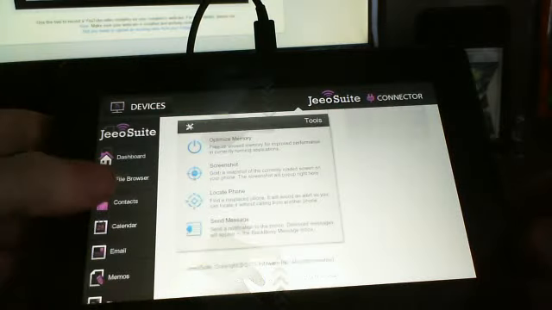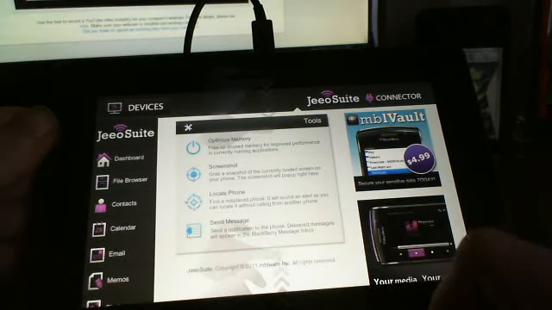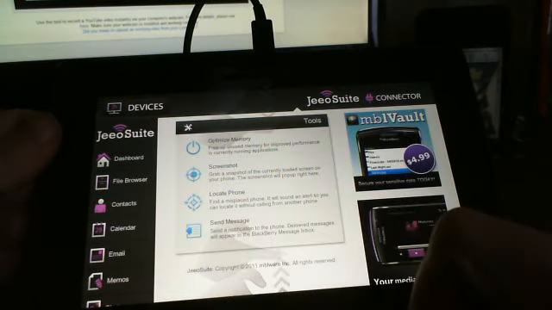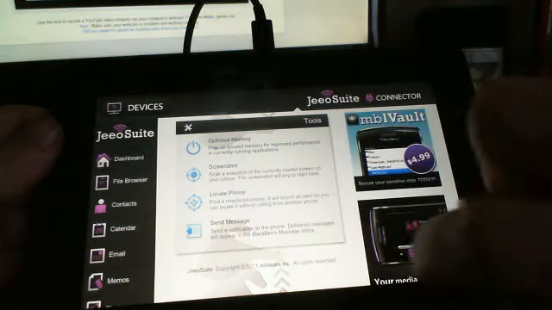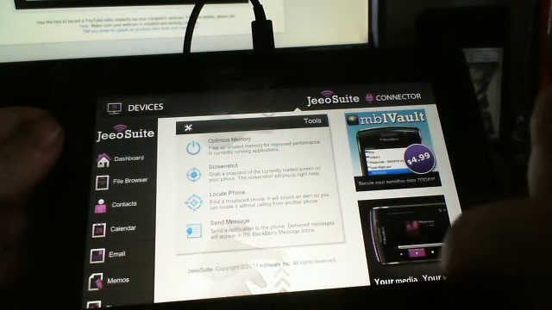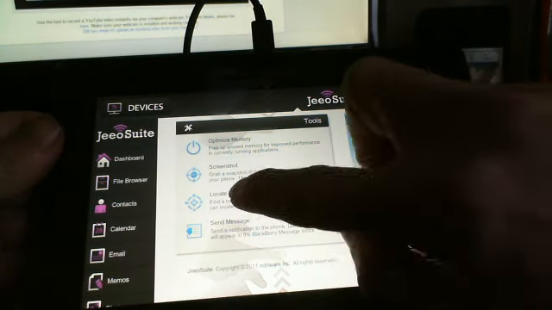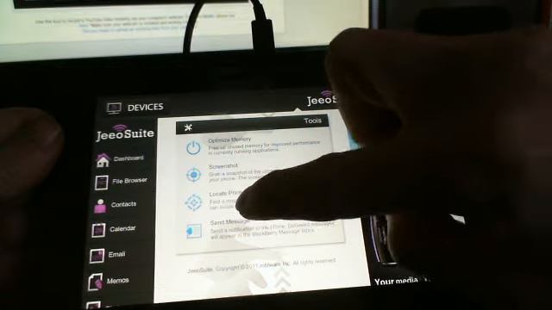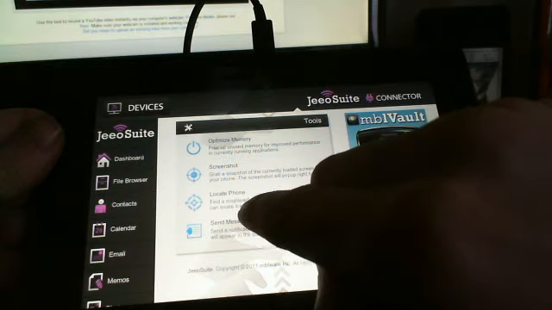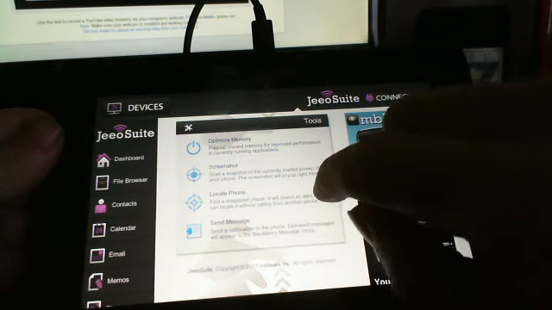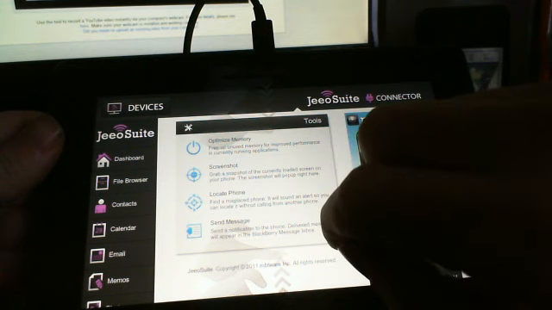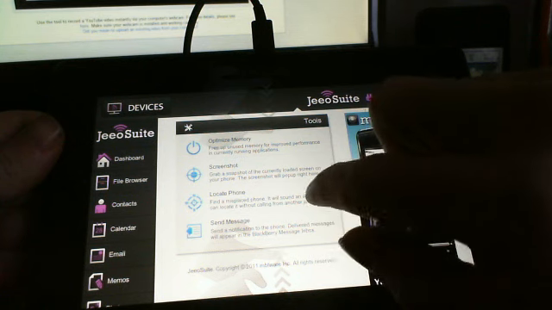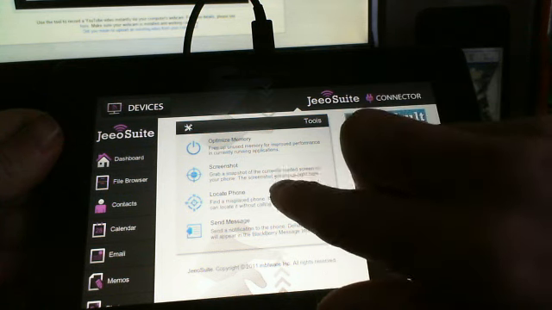I have this set up on my wife's phone as well, on her BlackBerry, so I can use the locate phone, and she always misplaces her phone in the house. I got my phone here, so we'll hit locate phone and it'll make an alert, not an alert that you've heard before, so listen for it.